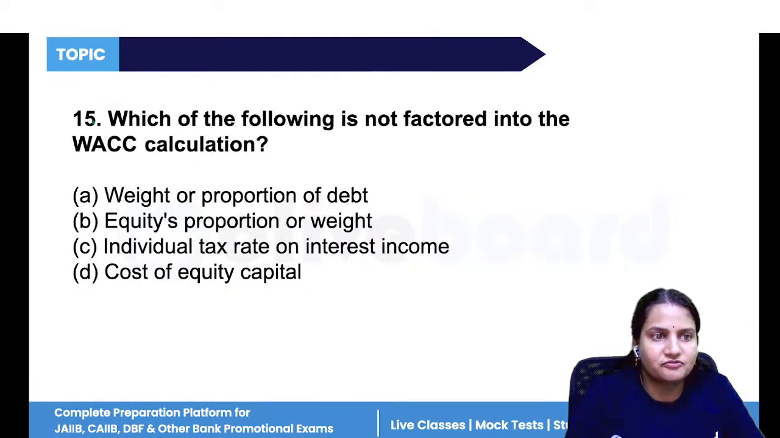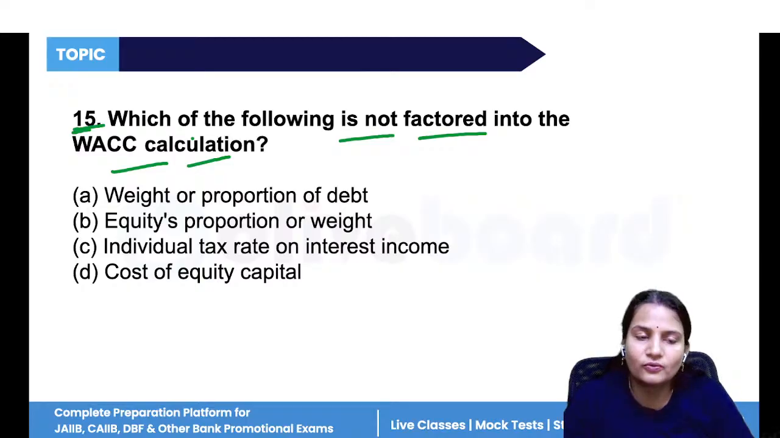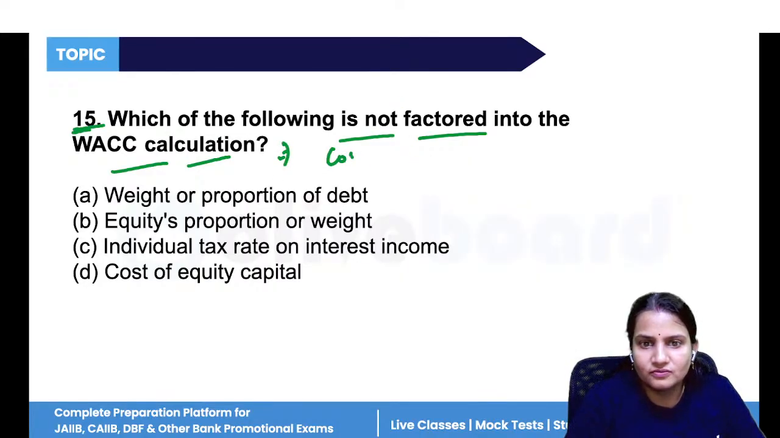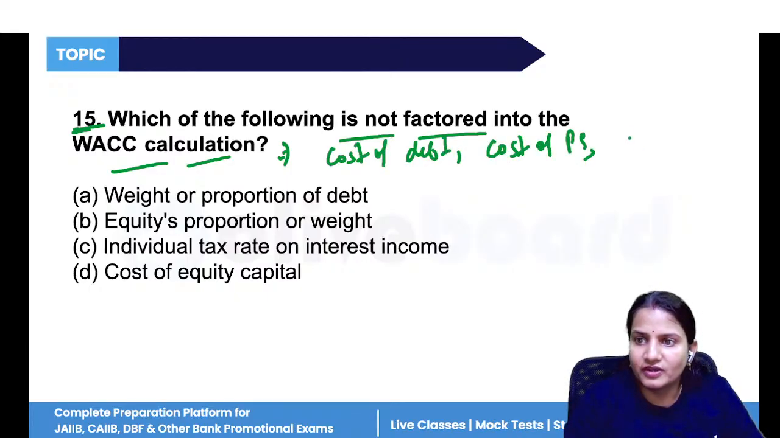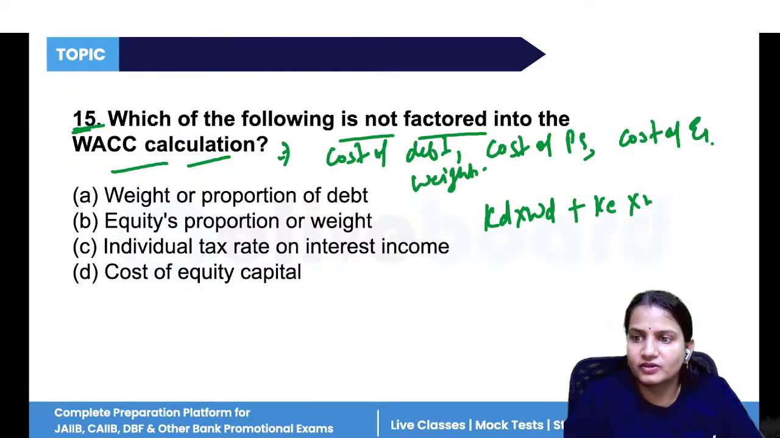Now next, question number 15. Which of the following is not factored into the WACC calculation? That is weighted average cost of capital. So what is its formula? In weighted average cost of capital, we include the cost of debt, cost of preference shares, and cost of equity. Now every cost has its weight assigned. So we can say cost of debt into weight of debt plus cost of equity into weight of equity plus cost of preference shares into weight of preference shares.